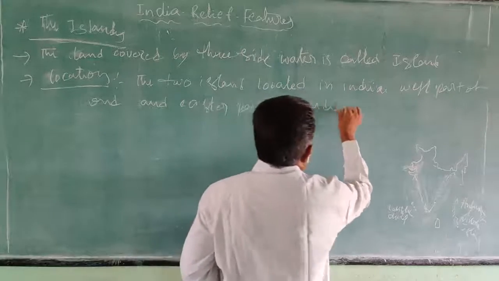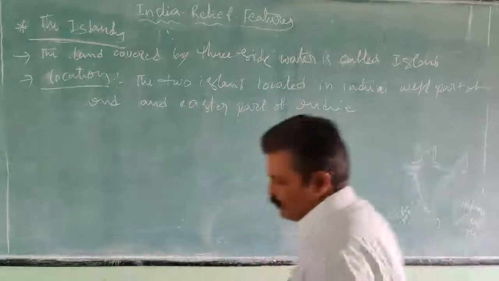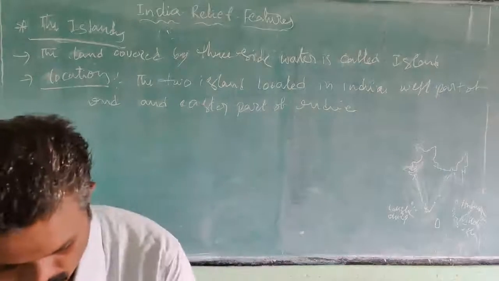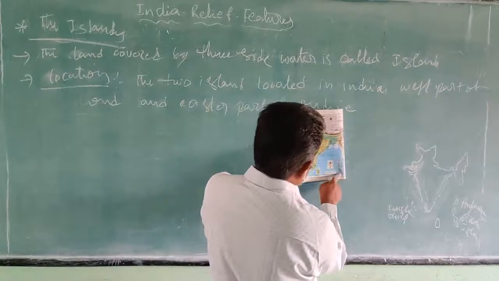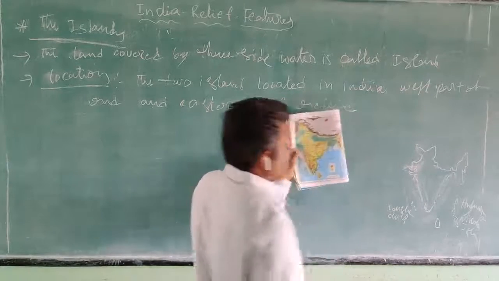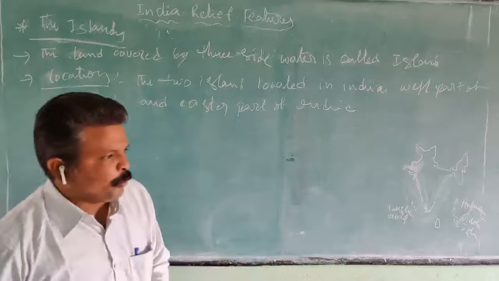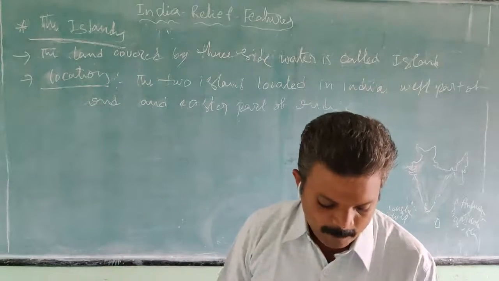So in India we find the Andaman and Nicobar Islands and Lakshadweep. The Andaman and Nicobar Islands are located in the Bay of Bengal, and Lakshadweep is located in the Arabian Sea, in the west part of India.